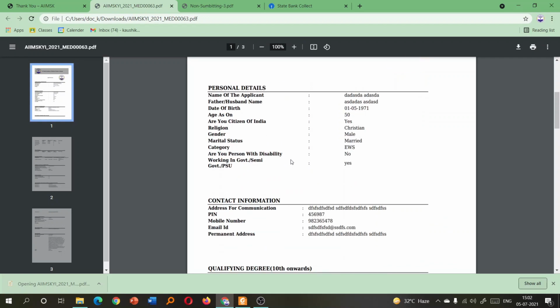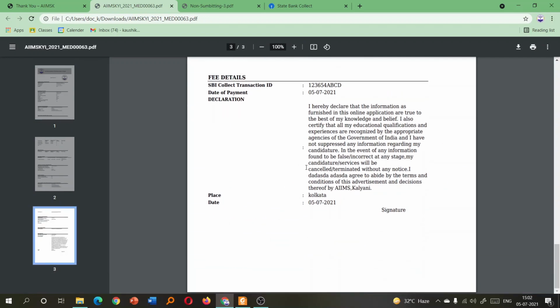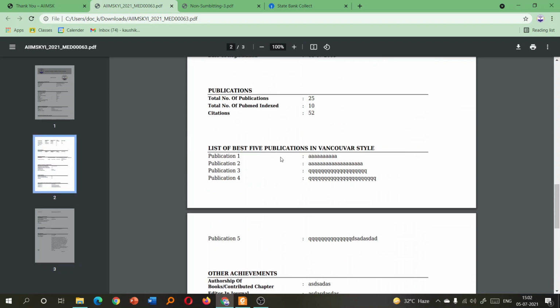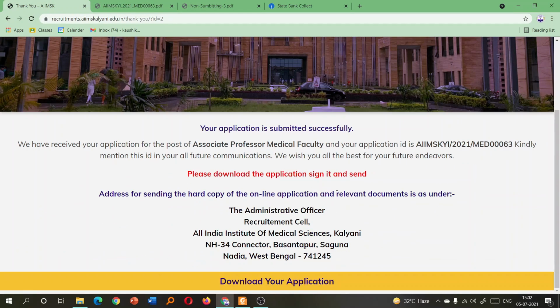So now you have this PDF. You have to sign every page, and along with the signed documents, you have to send it to the AIIMS Kalyani address as a hard copy. You can also download your application from here.